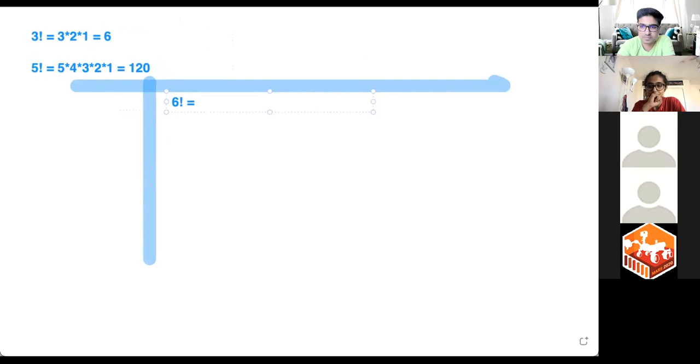$720. Yep. Dang it. 2 factorial. 2. 2. Dang it. How about 7 factorial?